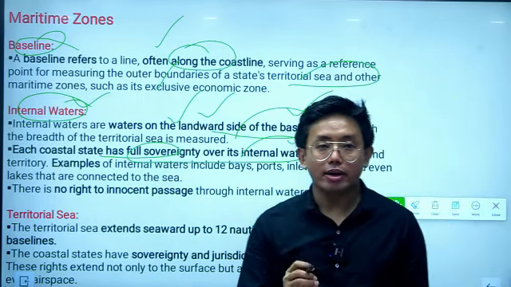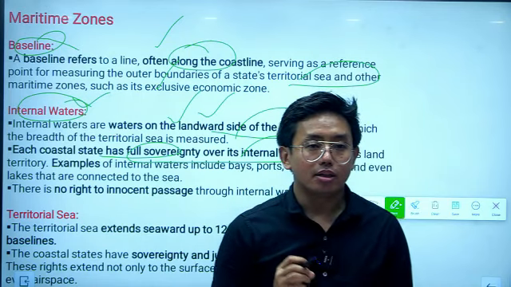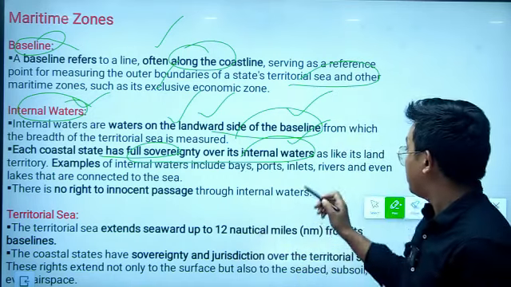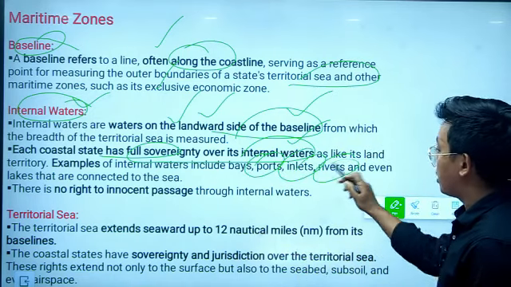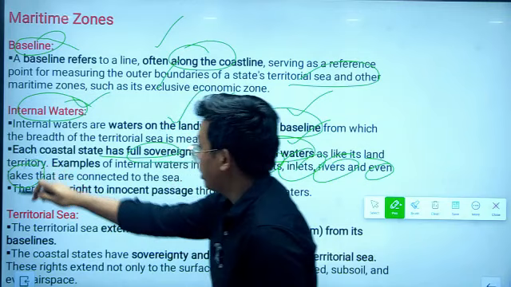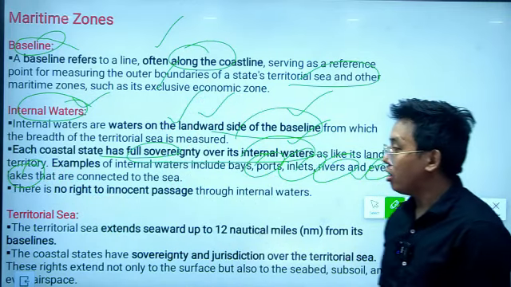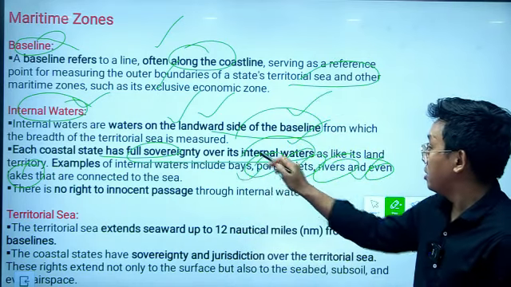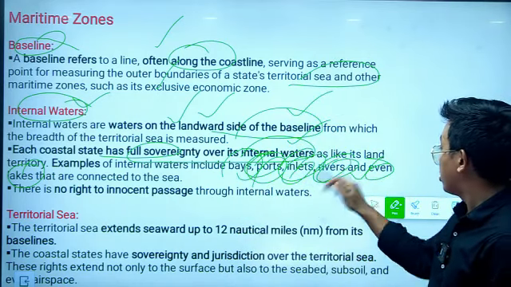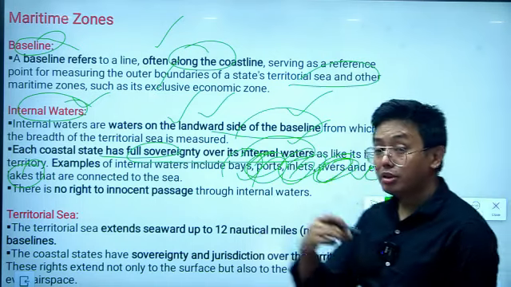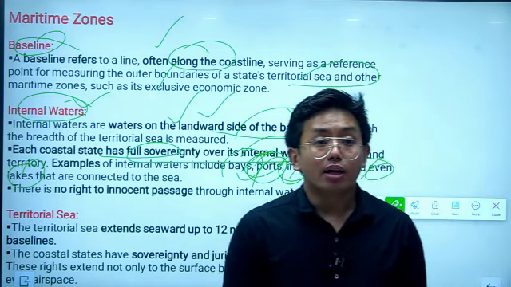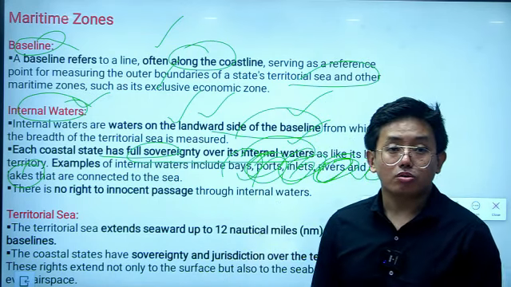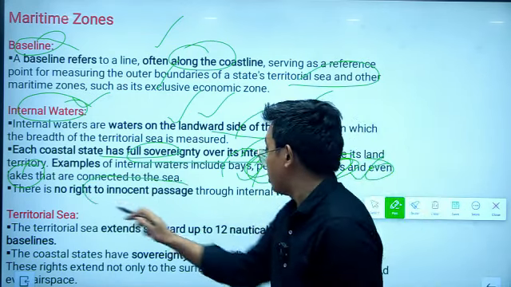So in internal waters the country has the exclusive right, okay. So you have to know about it. The examples of internal waters are bays, ports, inlets, rivers and even lakes. In the exam it can be asked which of the following is contained in the internal waters. So you have to know that bays, ports, inlets, rivers or even estuaries are contained in the internal waters, okay. These are the examples of internal waters, and there is no right of innocent passage.